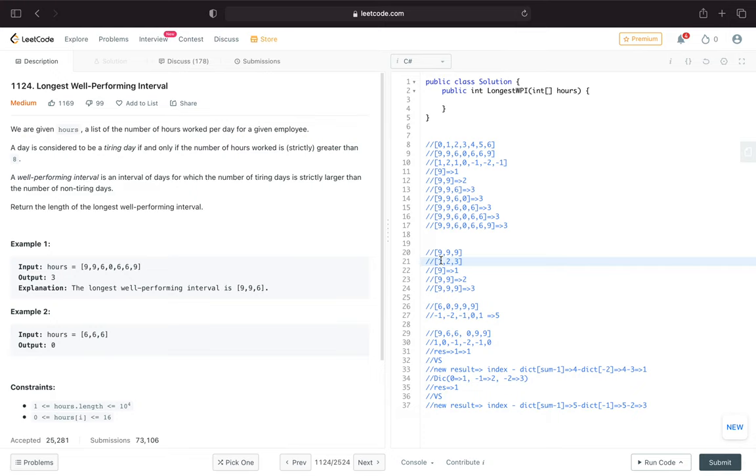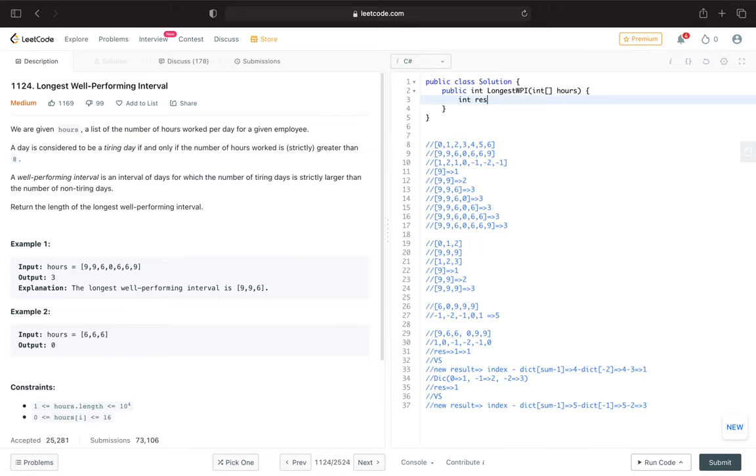Because sum is greater than 0, I take index plus 1 as the result. The next 9 is also a tiring day, so sum is greater than 0, and I take index plus 1 again. What about the next 9? I still get a sum value greater than 0, so I take index plus 1, and we got 3 as the result.